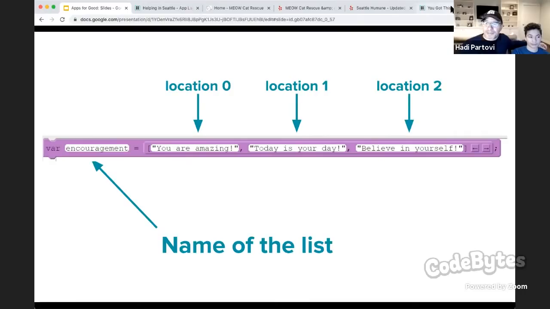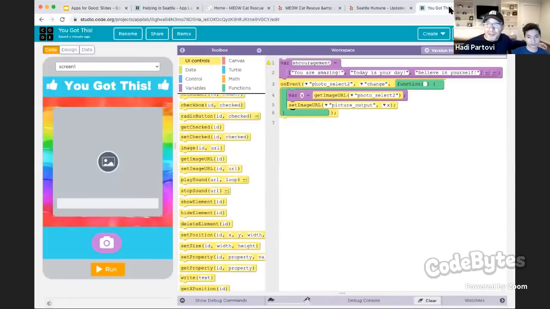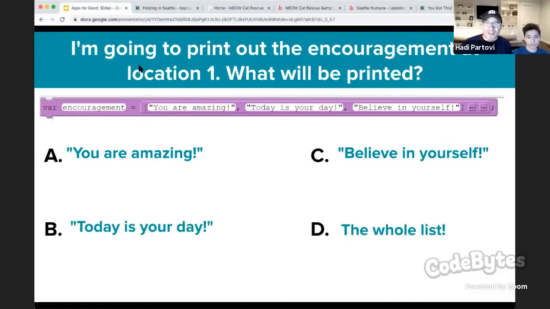So now the next thing I want to do is let's add some items to our list. Actually, before we do that, I want to test if people figure out how this works. If I print out the encouragement at location 1, what will be printed? Can we do a quick poll to ask the audience? This should be relatively easy. But if we do a quick poll of what gets printed at location 1, you can choose you are amazing, today is your day, believe in yourself, or all of the above.